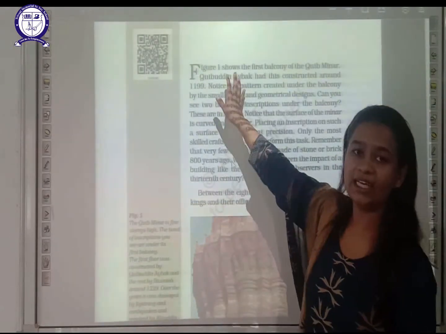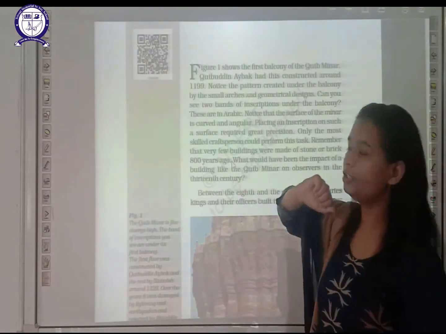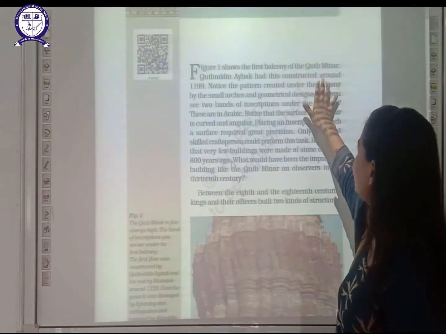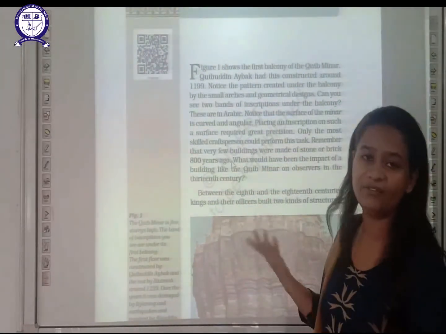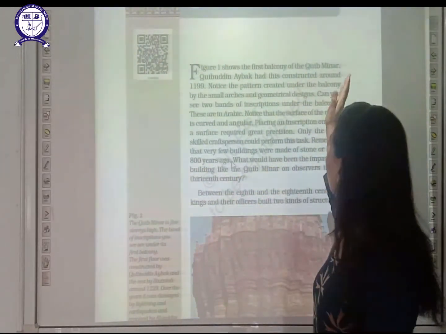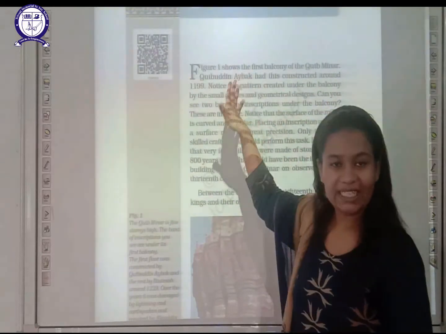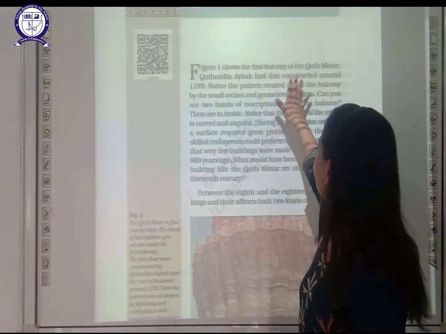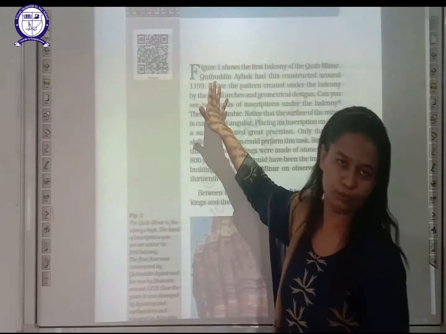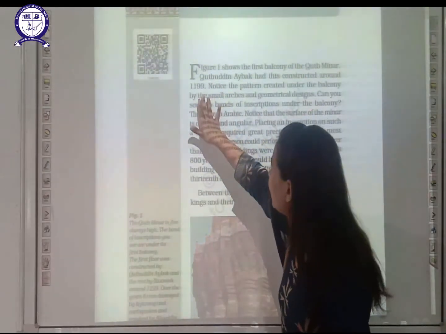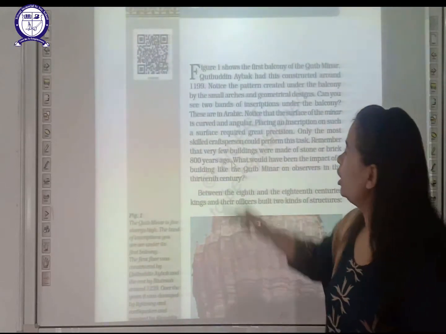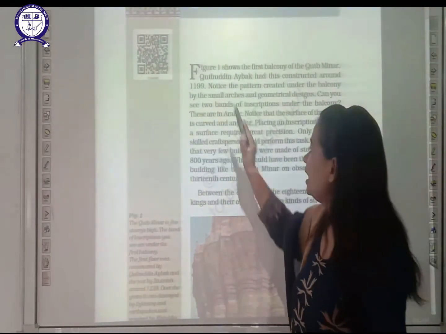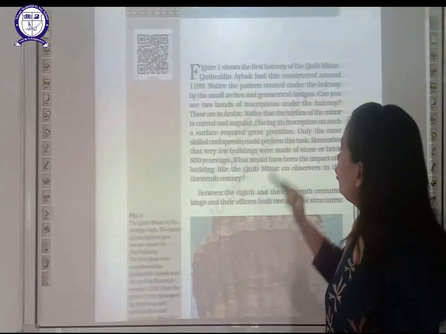It is said that figure number 1 shows the first balcony of the Qutub Minar. Qutub Minar is one of the buildings we are studying about. Qutbuddin Aibak had constructed Qutub Minar around 1199. Now who constructed Qutub Minar? Qutbuddin Aibak. In which year? 1199.